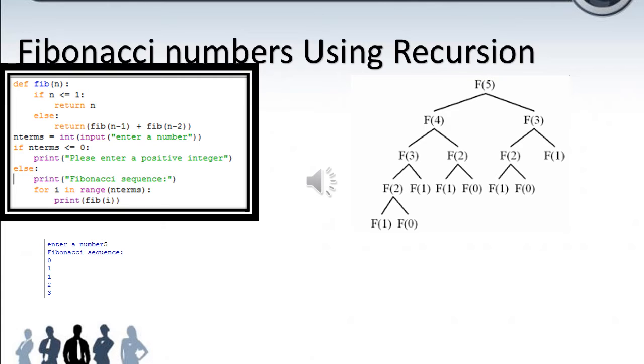Otherwise, a loop is used to display the values recursively. So for the range of n, that is 5 times, values 0 to 4 will be generated. First, i takes 0, so it will go inside the function.